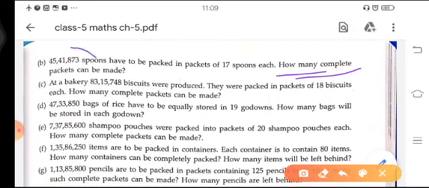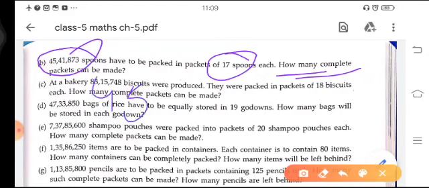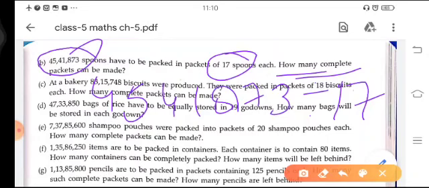This is the total number of spoons, and in one packet we can put only 17 spoons, right? So again you have to do division to find the number of packets. You have to divide 45,41,873 by 17. Okay, so in this way you can find your answer.